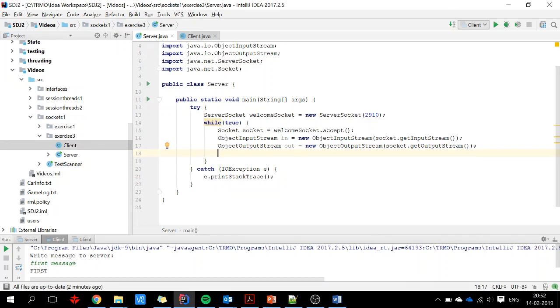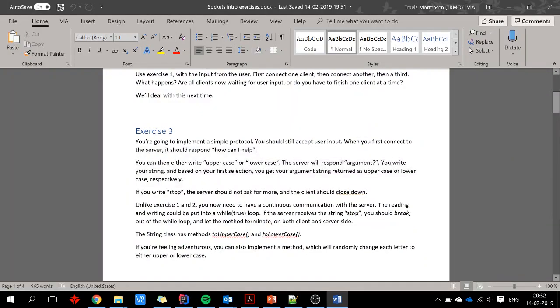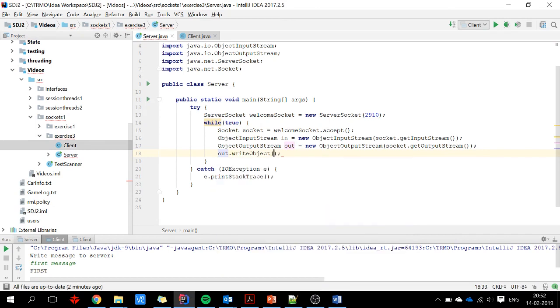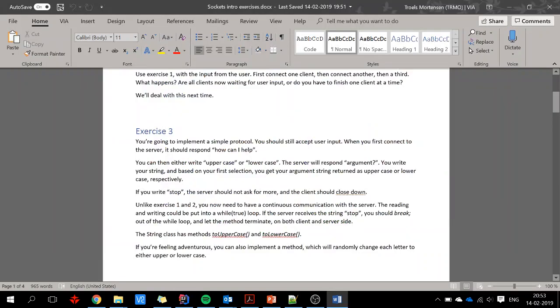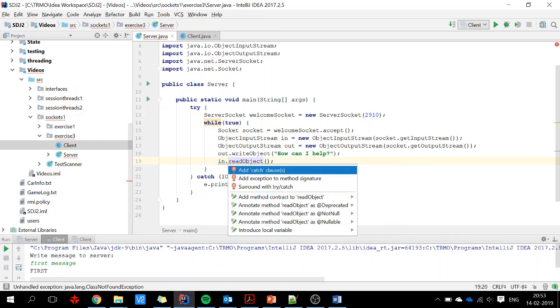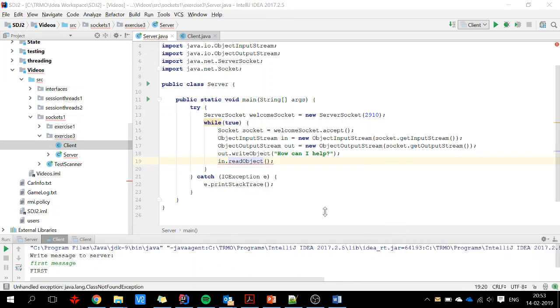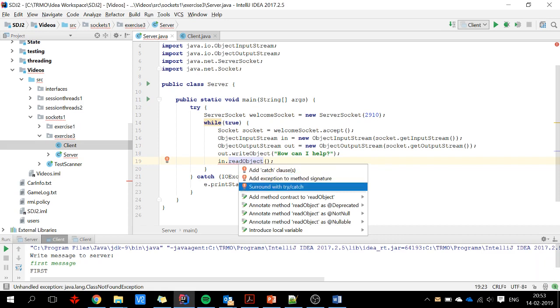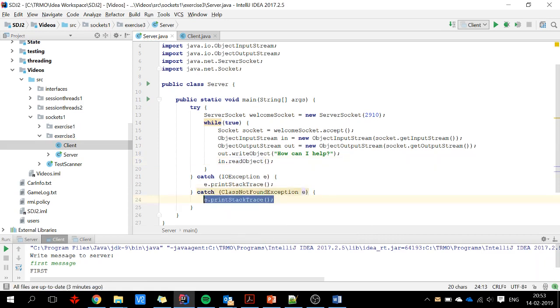And first, what was it? The server should send, how can I help? Okay, so out write object, how can I help? Then we get a response back, and we say in read object, and I add the exceptions again. Add catch clause. Yeah. And I know that I'm going to receive a string, and we say request.